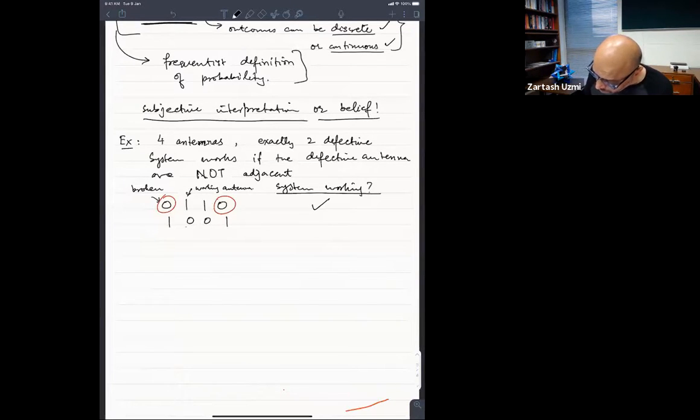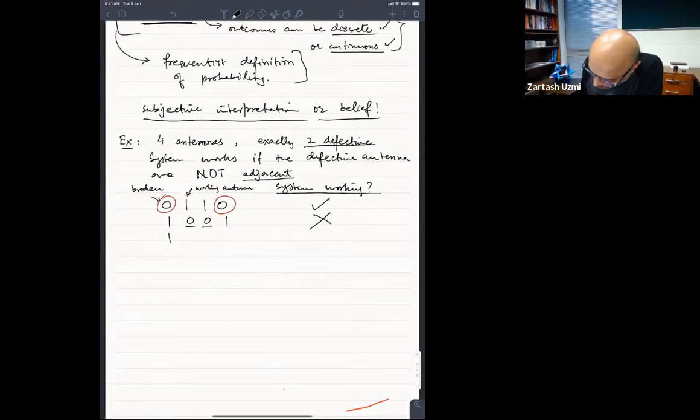Why? Because these two bad guys are together. And if these two bad guys, two defective antennas, are adjacent, the system will not work. So let's go through all the possible ways that I can put these four antennas on the device.